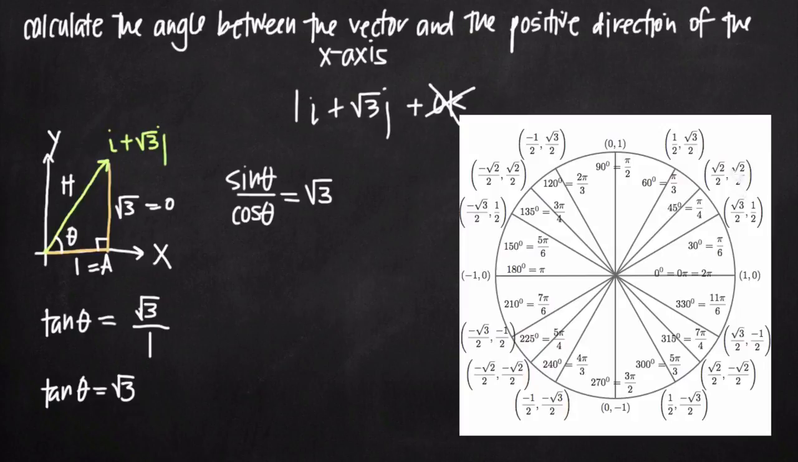Well, probably not square root of 2 over 2 divided by square root of 2 over 2. That would just give us 1. There's no square root of 3 value involved there. So we're probably not going to use this coordinate point here. These two are both candidates though.